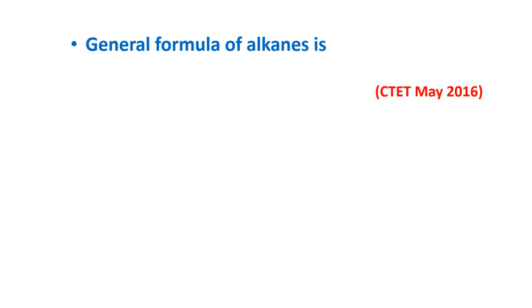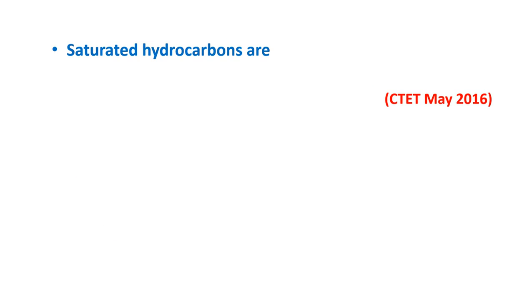General formula of alkanes is CnH2n, CnH2n plus 2, CnH2n minus 2, C2n H2n plus 2. The answer is CnH2n plus 2. That is the general formula of alkane. Saturated hydrocarbons are alkanes, alkenes, alkynes, all of these. Answer is alkanes. Alkanes are saturated hydrocarbons, whereas alkenes and alkynes are unsaturated hydrocarbons.